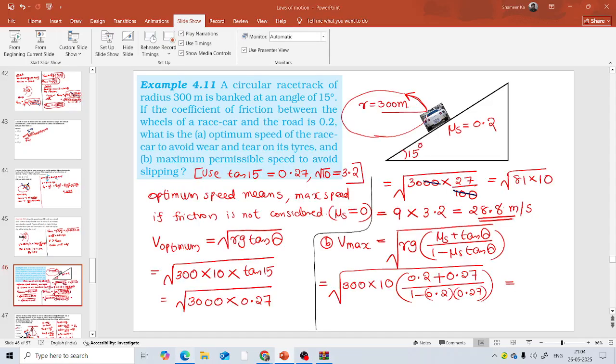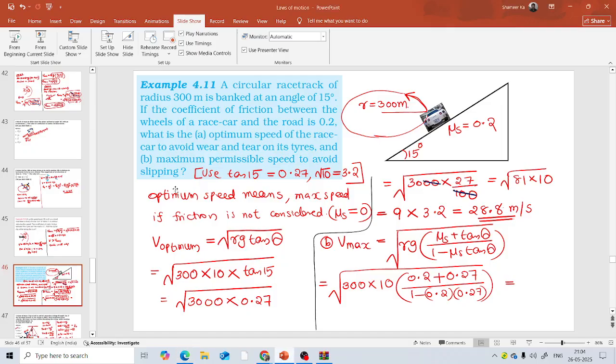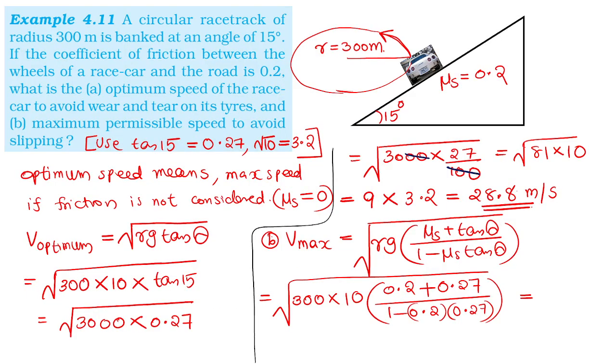Let me avoid the calculation. It is 38.1. It is already solved in the textbook. You may do the calculation after the class. 38.1 meter per second. So optimum speed is 28.8. Maximum speed, if they simply say maximum speed to avoid slipping, you have to consider the friction also. So all of you please write down and ask me if you have any doubt.